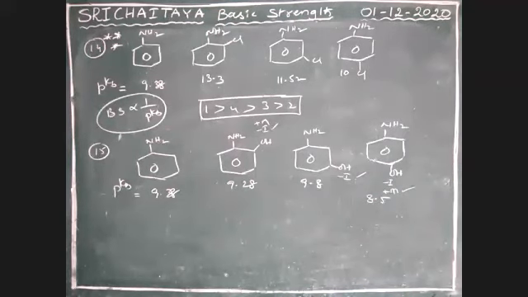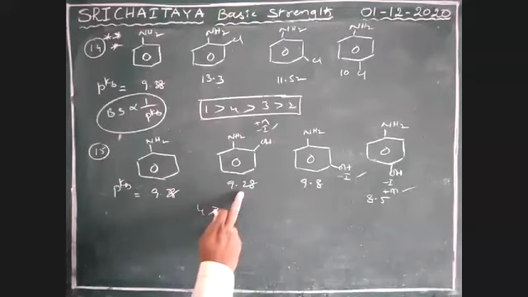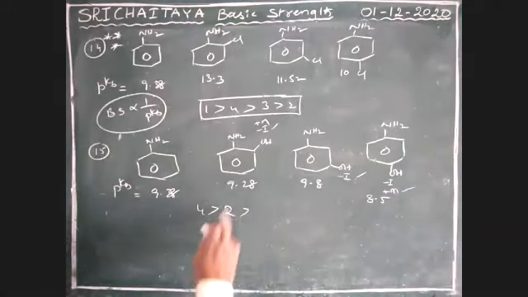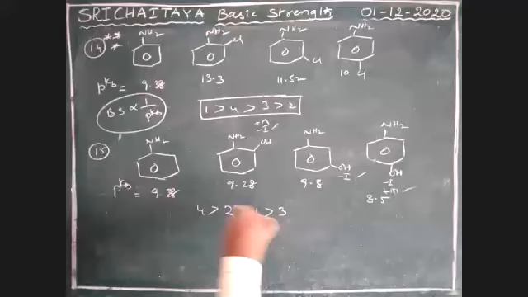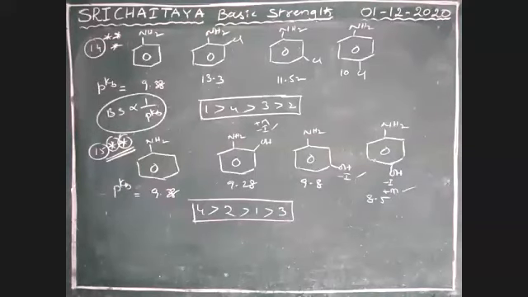Therefore, least one: 4 greater than, next 2, 4 greater than 2 greater than, next, and 1 greater than 3. This is also important, boys. Please keep it in mind. The final answer as per our pKb values: that is not possible otherwise. 4213 is the final answer.